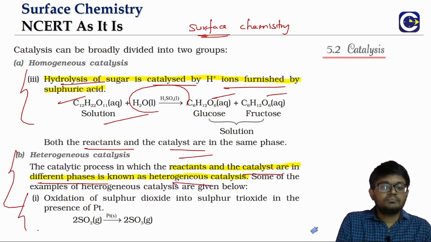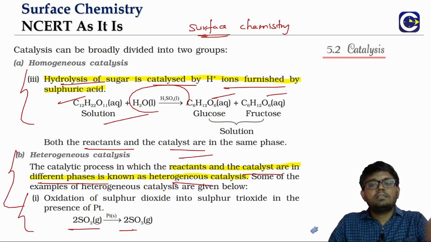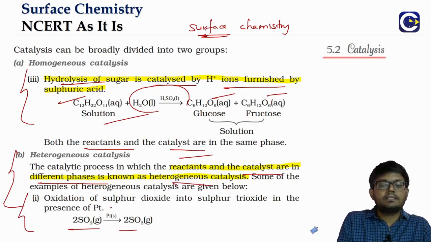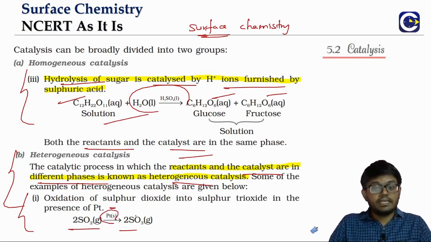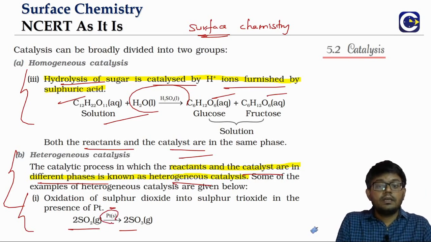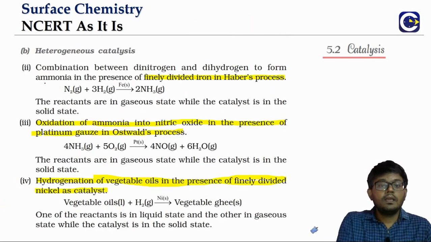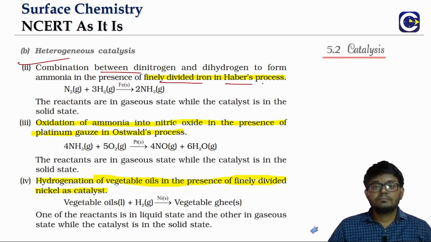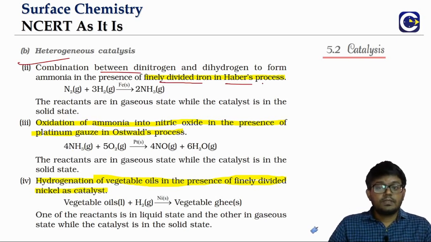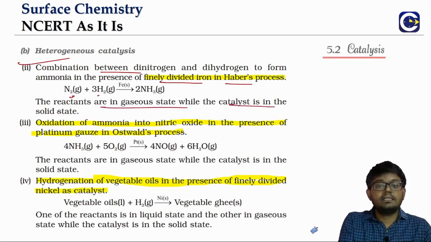Like we can see the oxidation of sulfur dioxide into sulfur trioxide in the presence of platinum. This happens in the contact process for the manufacture of sulfuric acid. This is heterogeneous. Why? Because a reactant is sulfur dioxide, which is a gas. The catalyst is a solid. So it is heterogeneous. Even if you look at the Haber's process, we use finely divided iron as a catalyst. The reactants, nitrogen and hydrogen, are both in the gaseous state, whereas the catalyst is in the solid state.